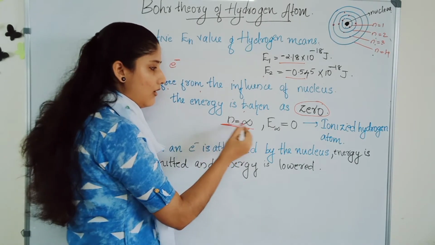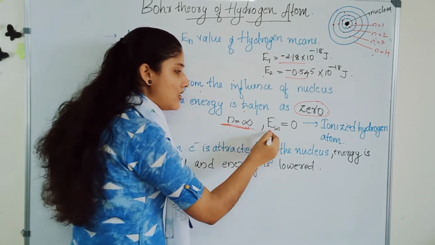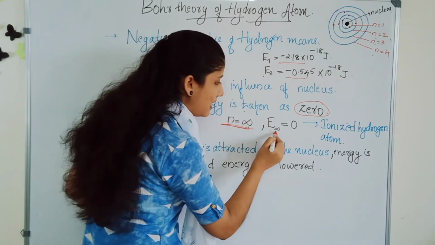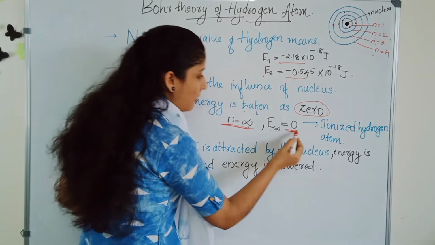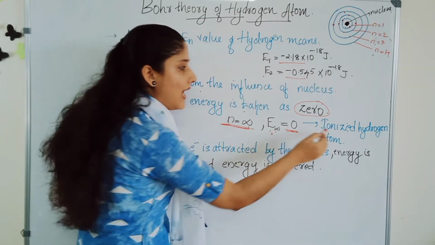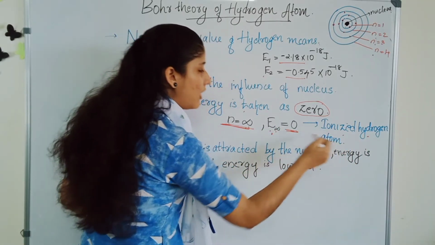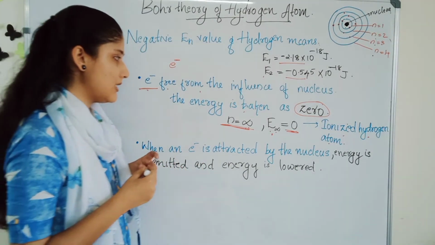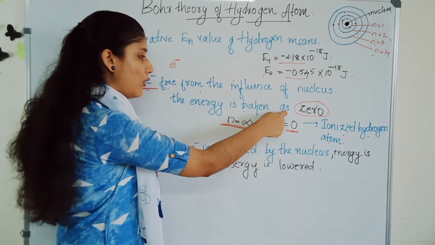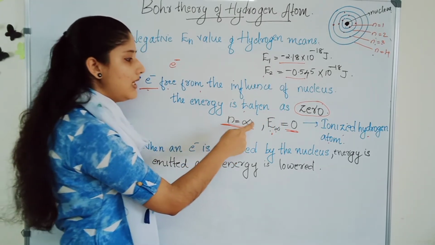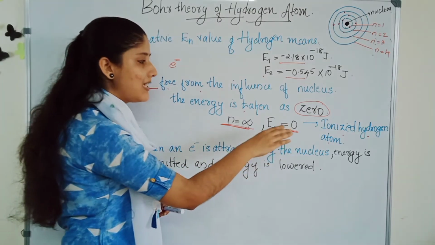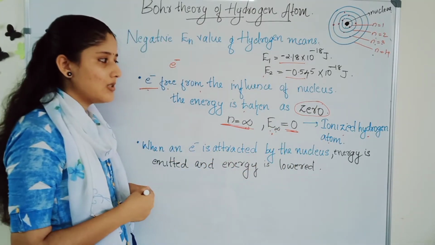The energy of the electron in the free or infinite state is 0, and that state is called the ionized hydrogen atom. E infinity is equal to 0.